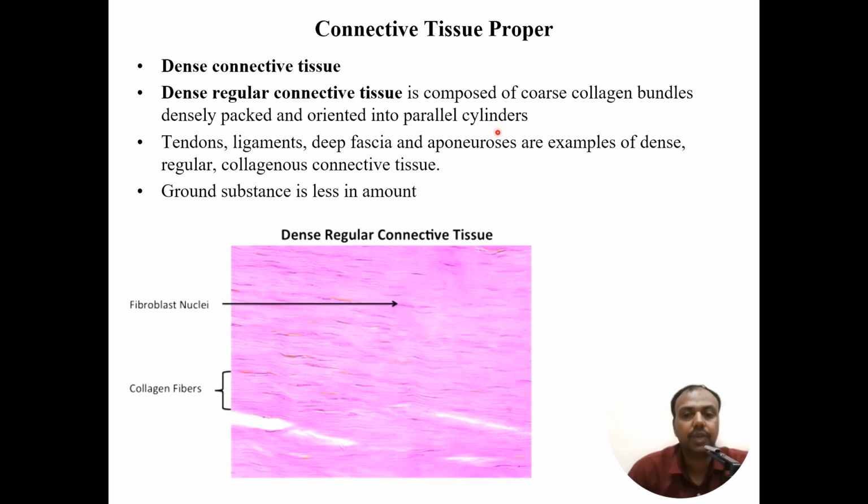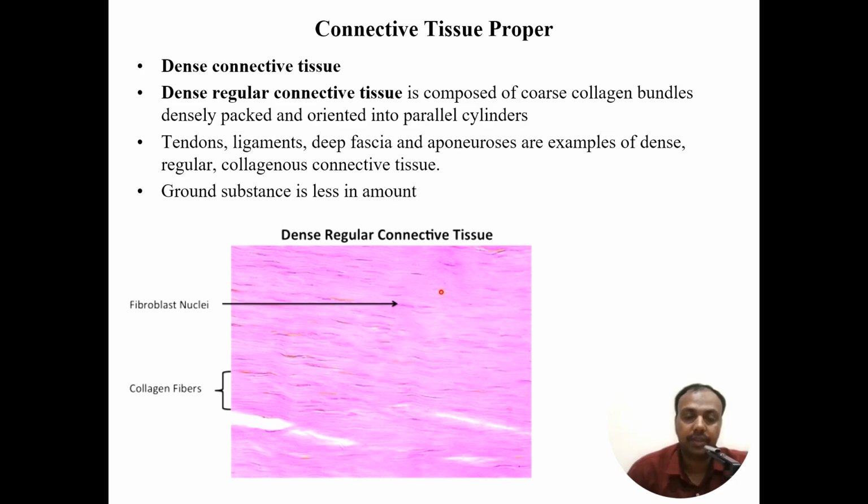Dense connective tissue is of two types, dense regular connective tissue and dense irregular connective tissue. Let's talk about dense regular connective tissue. In dense regular connective tissue, the collagen fibers are densely packed and regularly arranged. That means they are oriented in a parallel, cylindrical fashion.